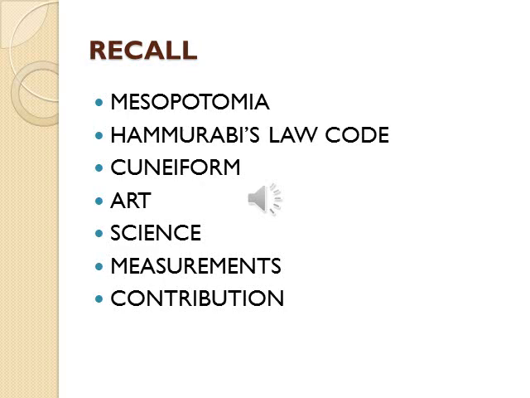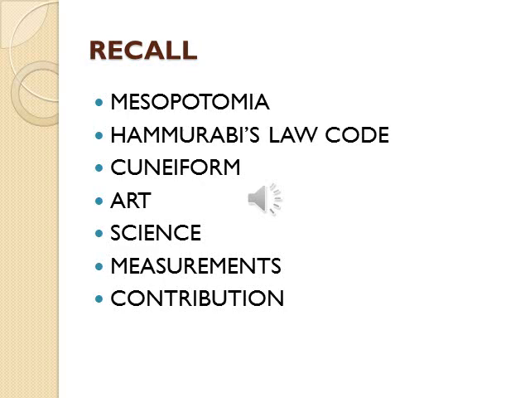On what principle was it compiled? It was based on the retributive principle. What type of image was carved on the Hammurabi's law code? Hammurabi, the king, was receiving the code from the sun god. Who was the sun god?